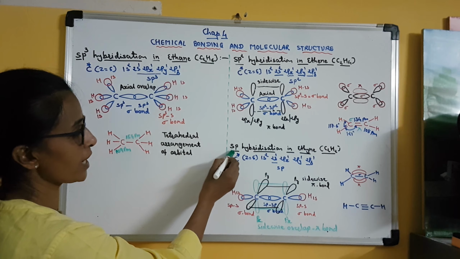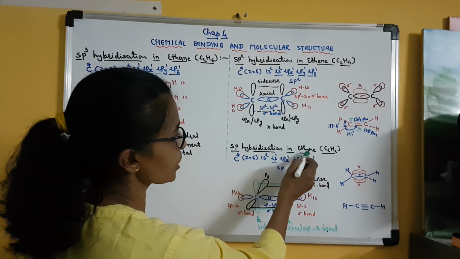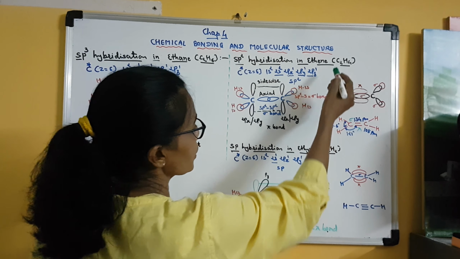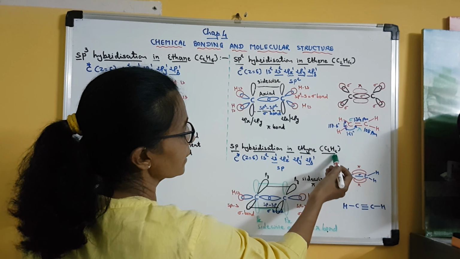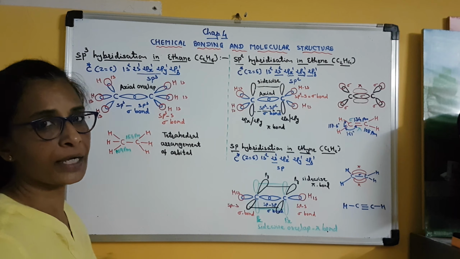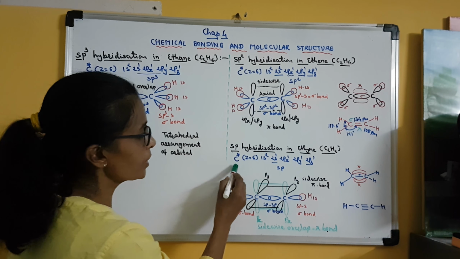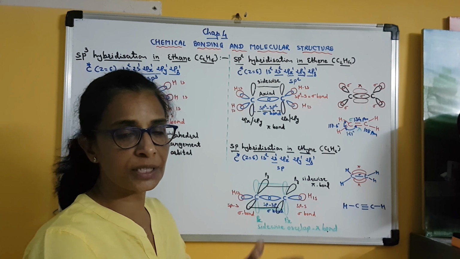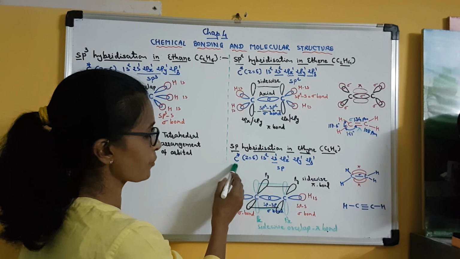Now let us go for sp hybridization in ethyne. Ethyne means it is an alkyne. So compared to ethene, or compared to alkene, there are two more hydrogen atoms less. Clear? So here again I have written the electron configuration in the excited state of carbon.